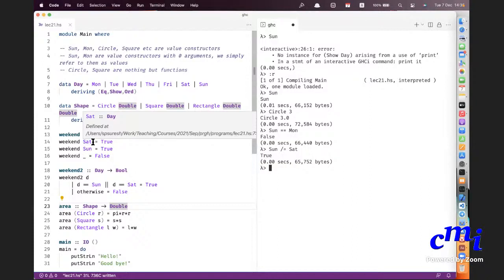Yes, sir. I have a question. So if we say deriving, let's say Num, do we also have to define addition and so on? No, if you say deriving Num, it will automatically define addition, etc. But if you want to make it an instance of Num, you have to define your own addition, etc.